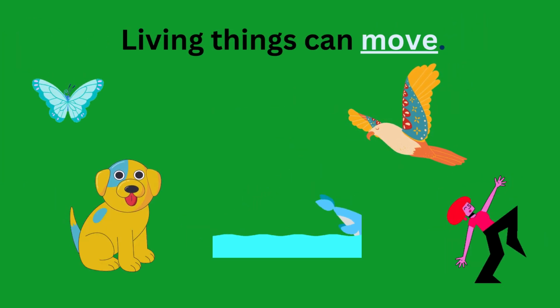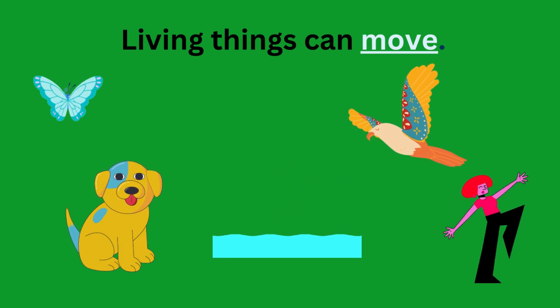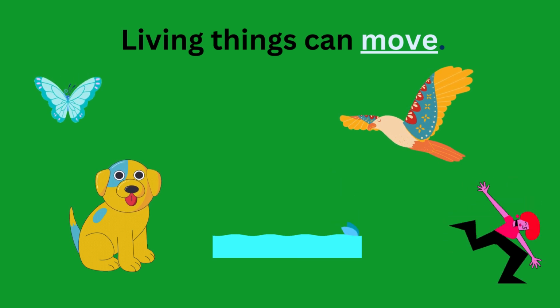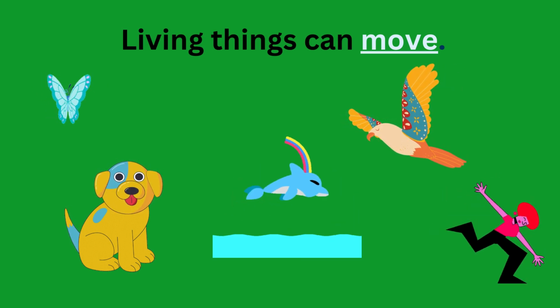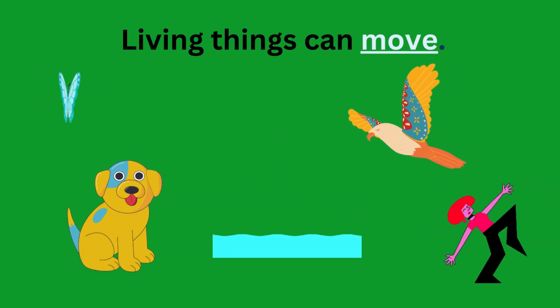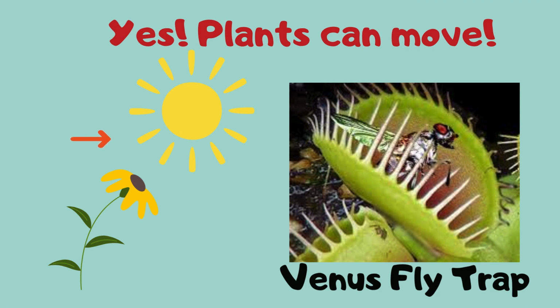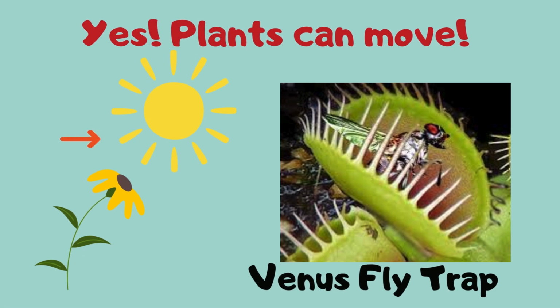Living things can move. Birds fly, fish swim, butterflies flutter their wings, people can dance, dogs can wag their tails because they are all living things. Plants cannot walk, but they can move their leaves and stems towards the sun. Don't touch the Venus flytrap. Its leaves will close in on your fingers.